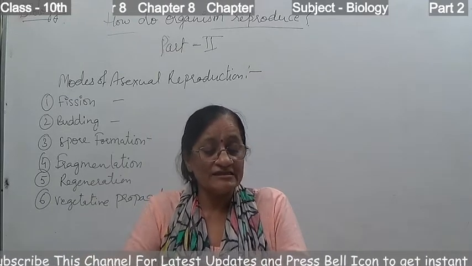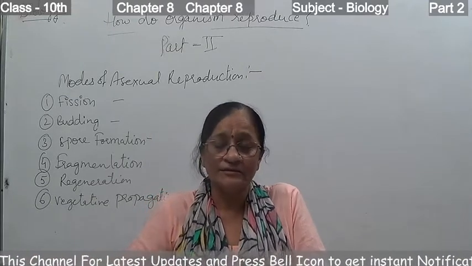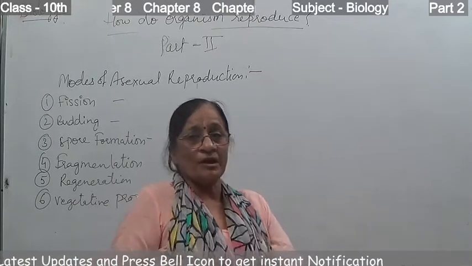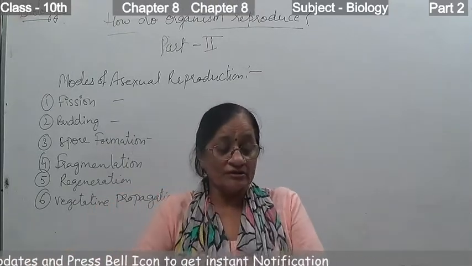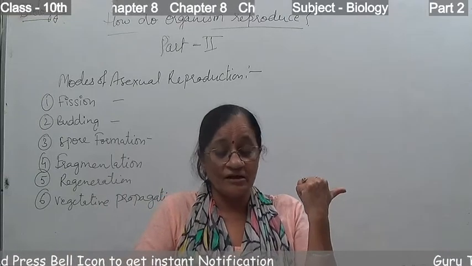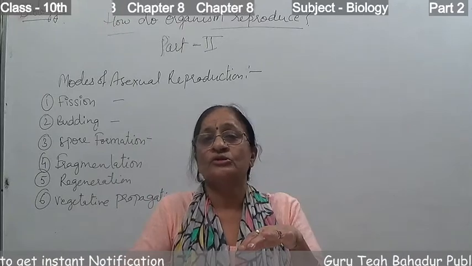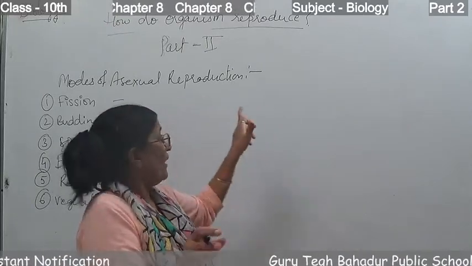In the process of division, firstly the nucleus divides, then the cytoplasm divides. So this fission, or the division of the parent cell into two, is called binary fission.